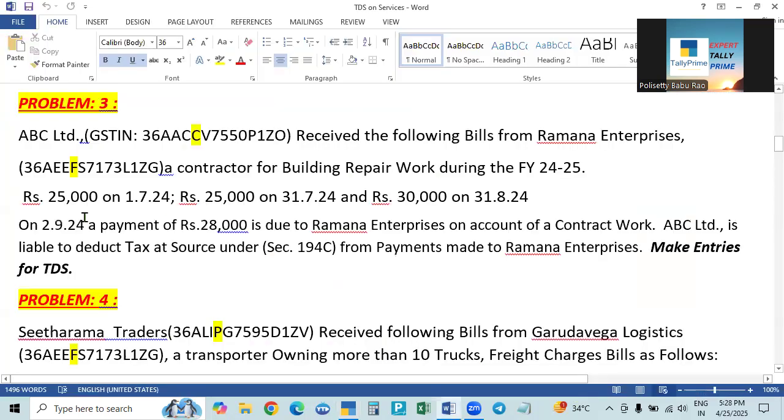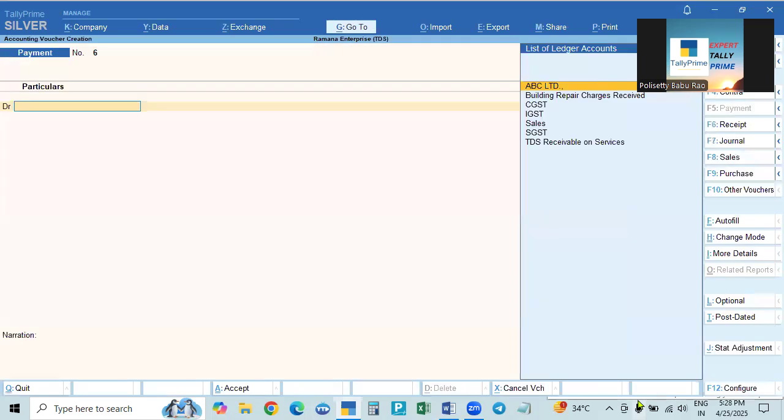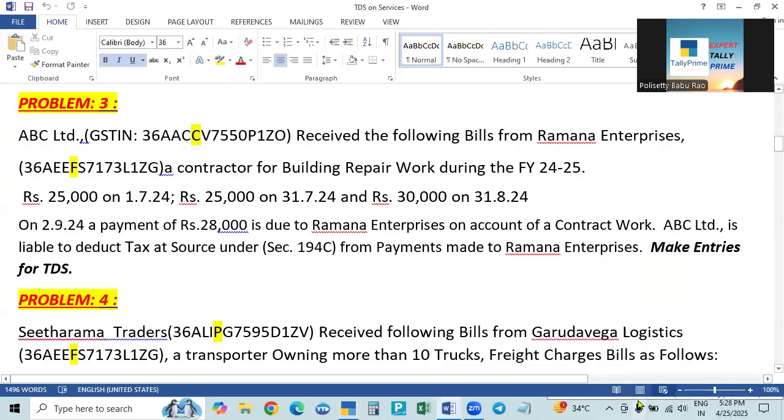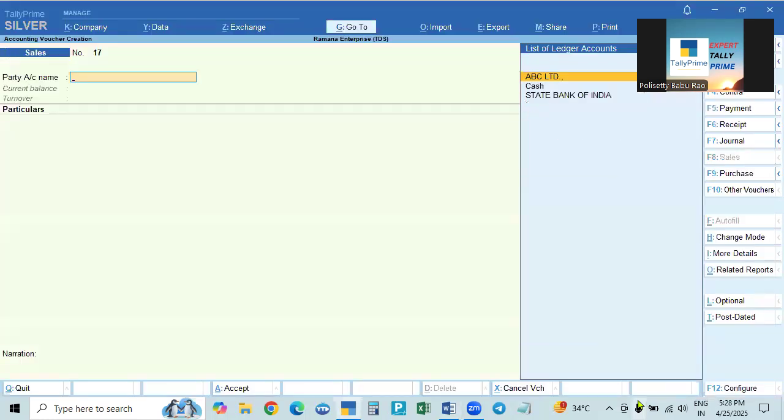What is the date? 24. See, the first bill is 1st July 24. So 1 July 24 is the first bill. And now we are supplying the service. That is, we are providing the service, which means we are selling the service. So we have to enter it in the sales voucher.